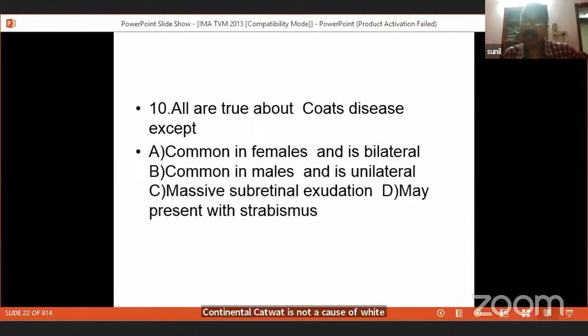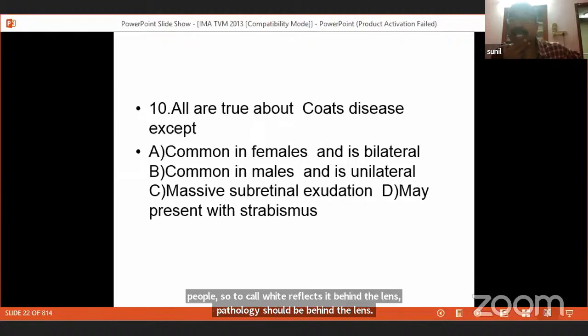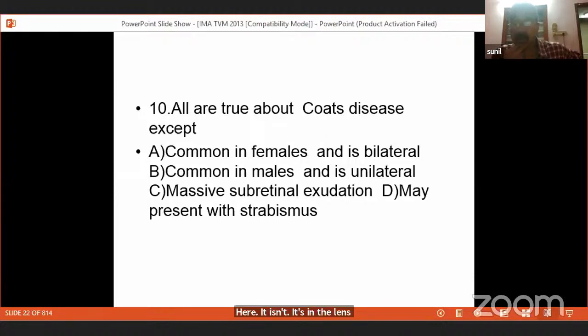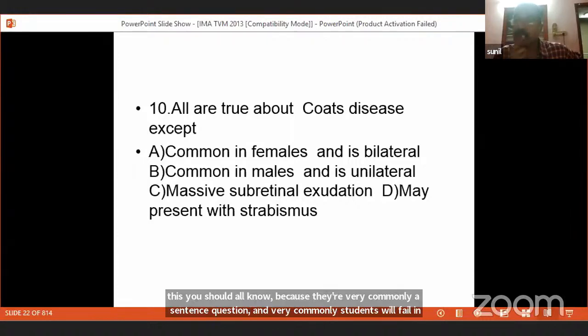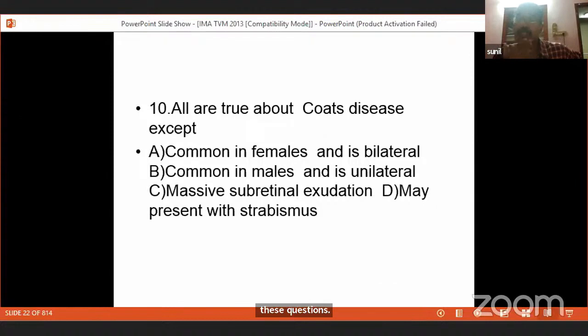To call it white reflex, the pathology should be behind the lens. Here it is in the lens. So congenital cataract is not a cause of white reflex of the pupil. This you should all know because it is a very commonly asked entrance question, and students very commonly fail in this question. The very common causes are retinoblastoma, Coats disease, then organized vitreous hemorrhage, and many other conditions.